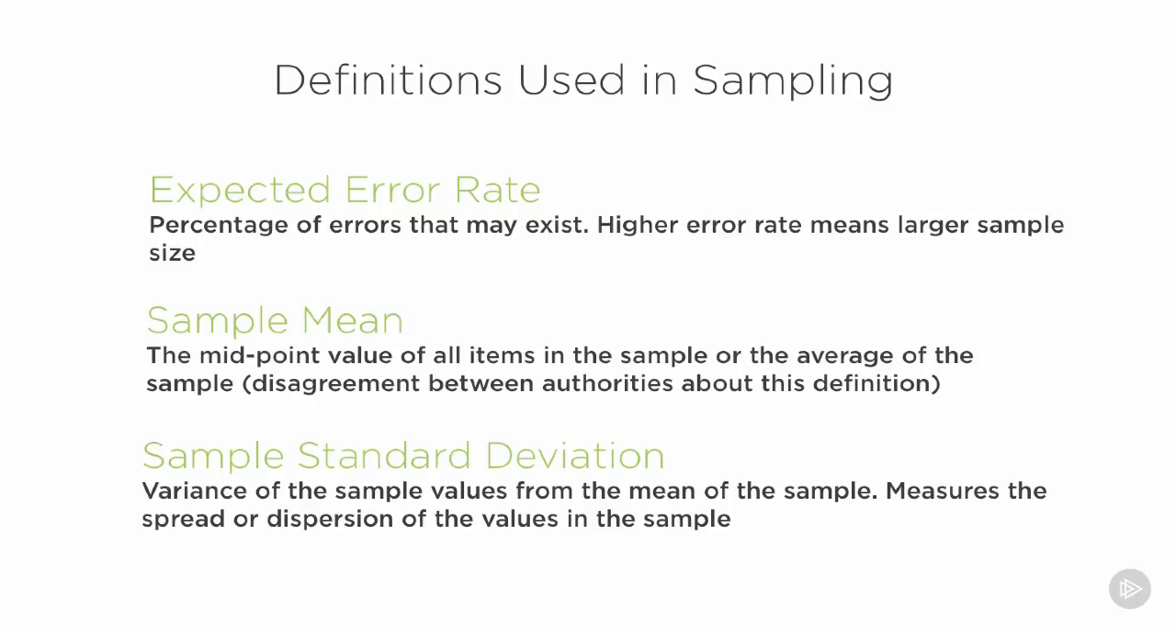The sample mean, and here we get into a slight problem. The mean is often considered to be the midpoint of all of the items within a population, and yet many people confuse the term mean to be the same as the average. Say, for example, you have 3 children, a 3-year-old, a 4-year-old, and an 8-year-old. If we take the average, it would be 3 plus 4 plus 8 divided by 3, which is 15 divided by 3, so the average age of those 3 children is 5 years old.